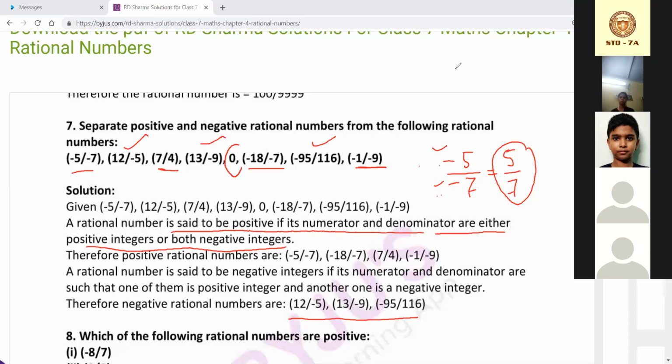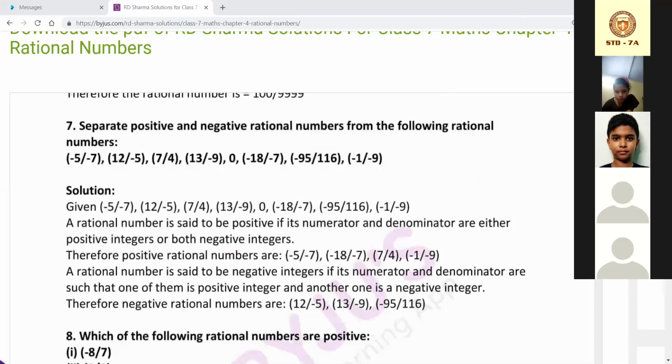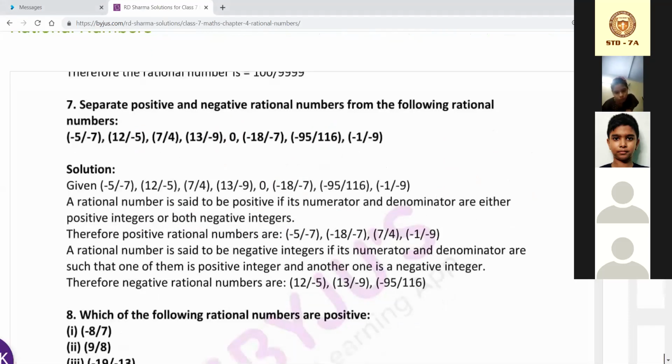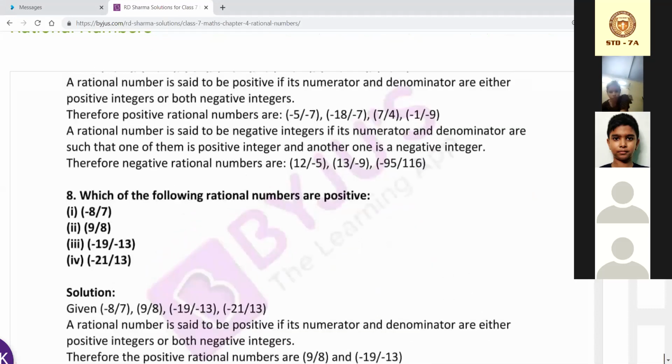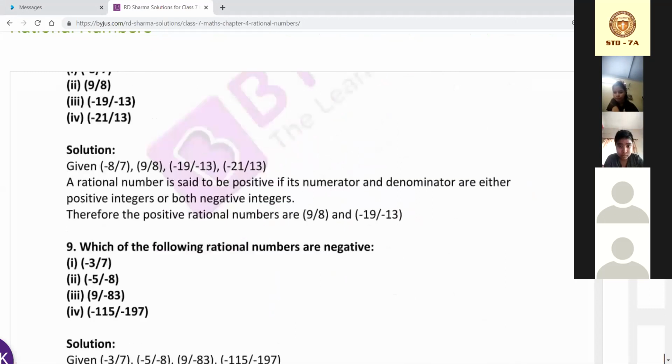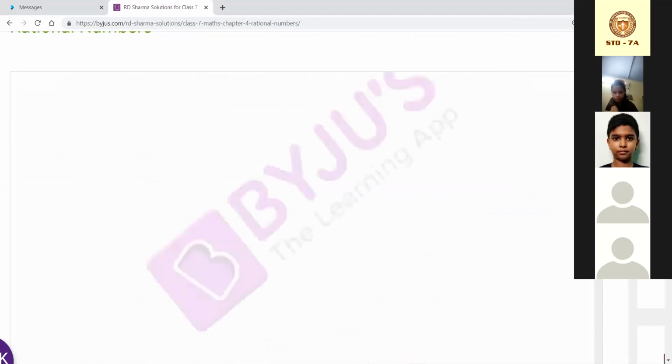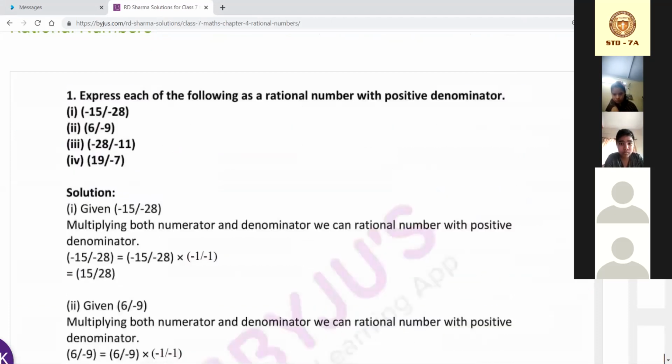Now coming to zero. Zero is neither negative nor positive. Because if I write zero like this, it will come as positive, so we will leave this. It is neither positive nor negative. This kind of question will be there, very easy and conceptual, but not from your book. All the things are not from your book, I told you already. I hope you can do the positive or negative ones also. So coming to the next.